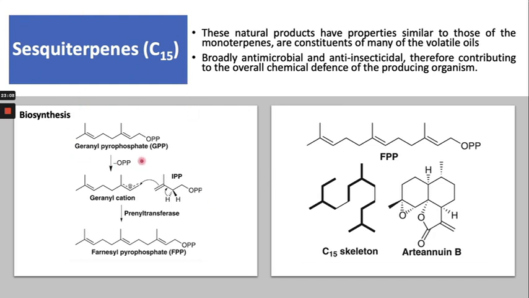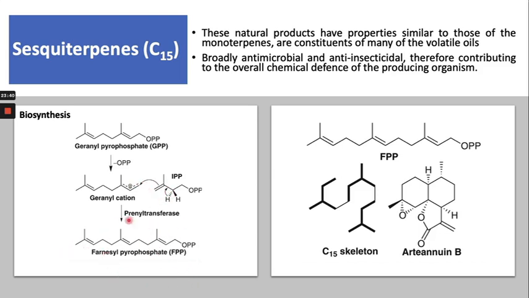So geranyl pyrophosphate, GPP, is the building block, the main core compound, for the synthesis of monoterpene, right? First is the removal of the pyrophosphate, and then isopentenyl pyrophosphate, which is olefinic, will attack here at the carbocation, and then it will form the head-to-tail bond, right?